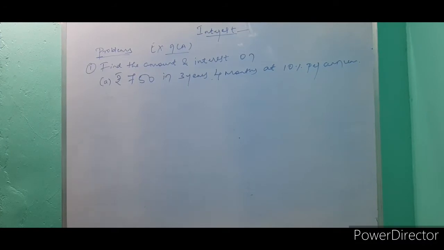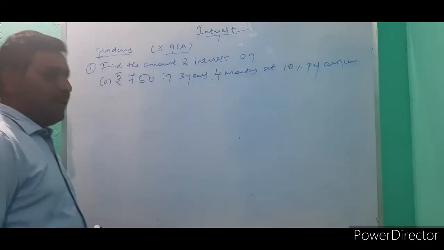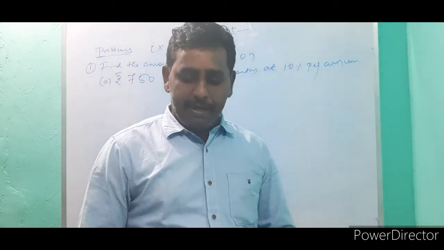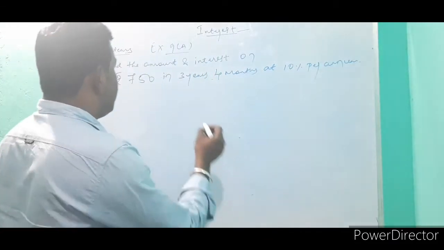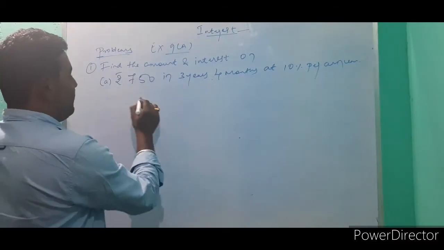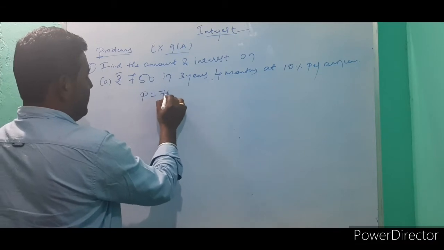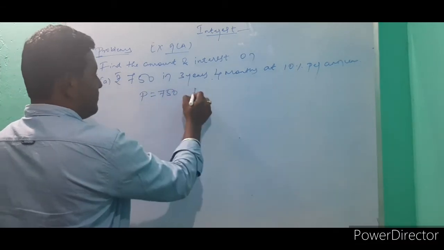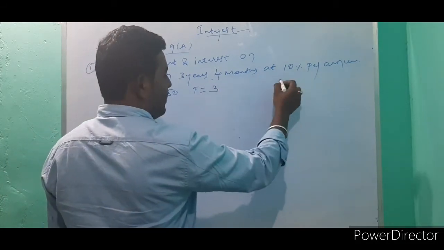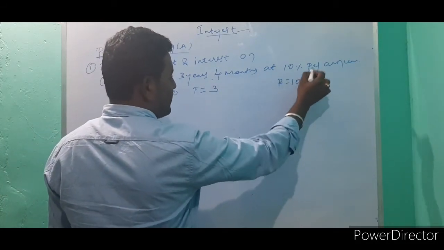Next, we are going to do problems on finding interest using I = PRT/100, and also the amount. In this exercise, find the amount and interest on rupees 750. That is, principal is 750. Time, we are given 3 years 4 months.